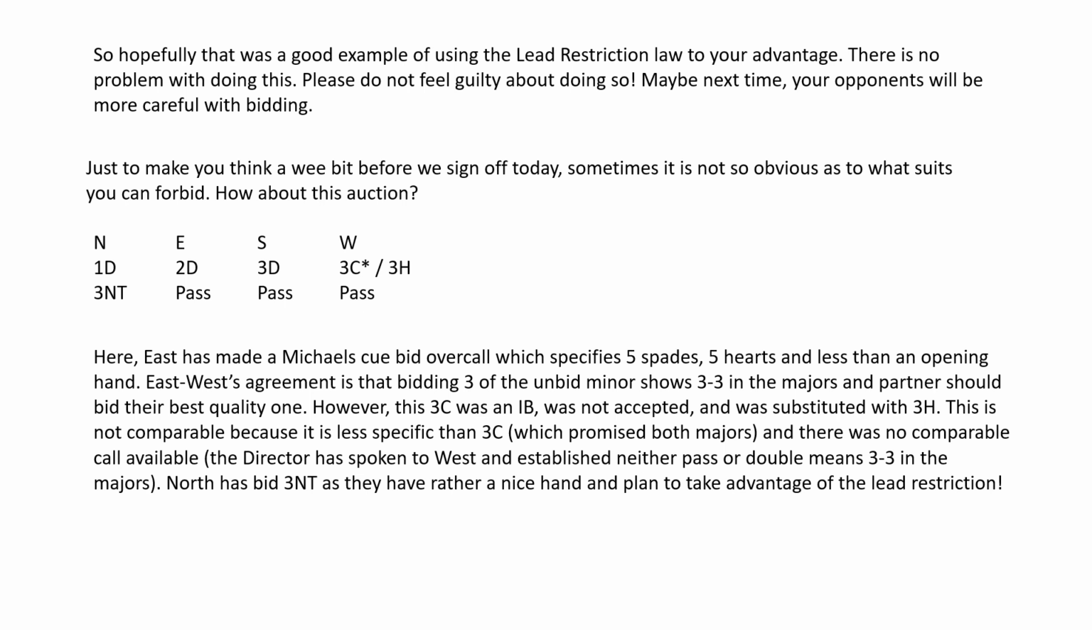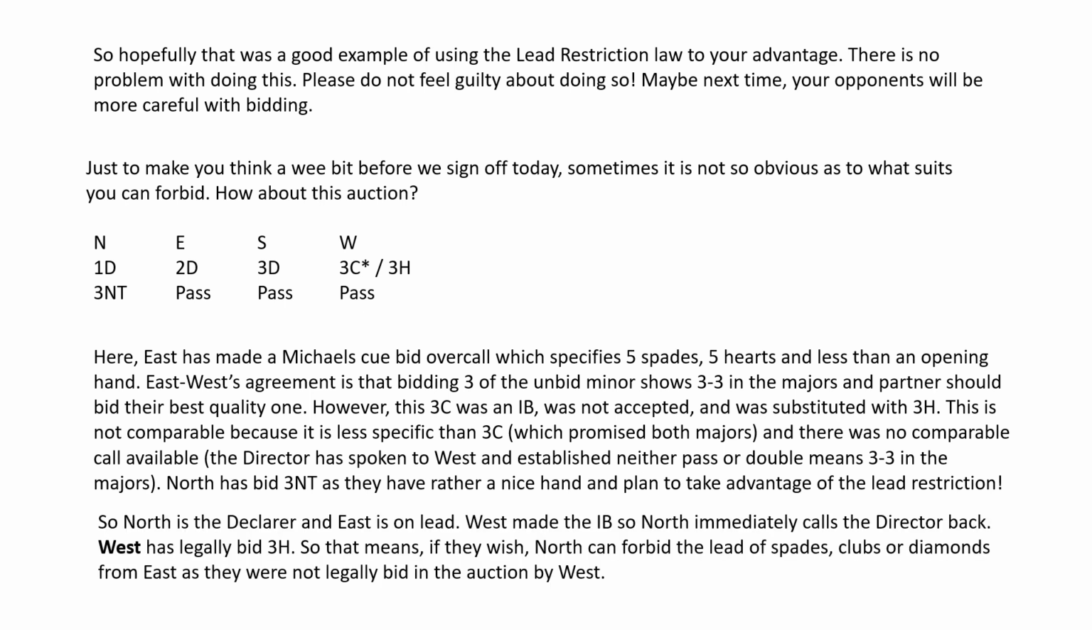North has bid 3 no trumps as they have rather a nice hand and plan to take advantage of the lead restriction. So North is the declarer and East is on lead. West made the insufficient bid, so North immediately calls the director back. West has legally bid 3 hearts, so that means if they wish, North can forbid the lead of spades, clubs, or diamonds from East, as they were not legally bid in the auction by West.